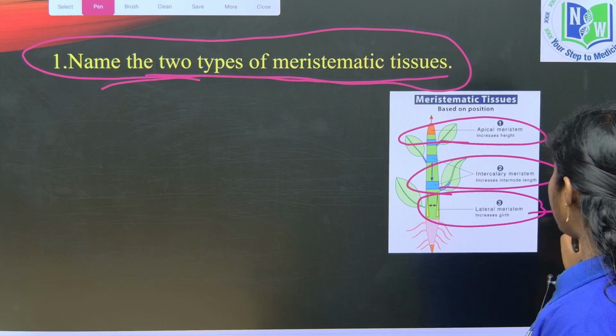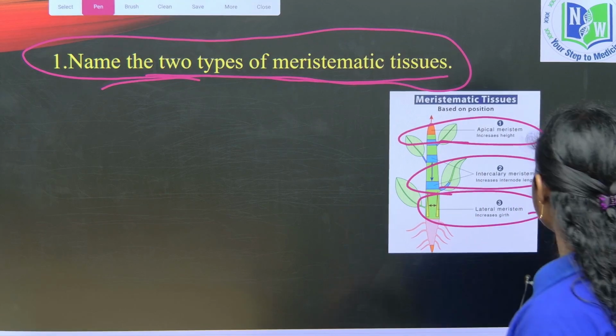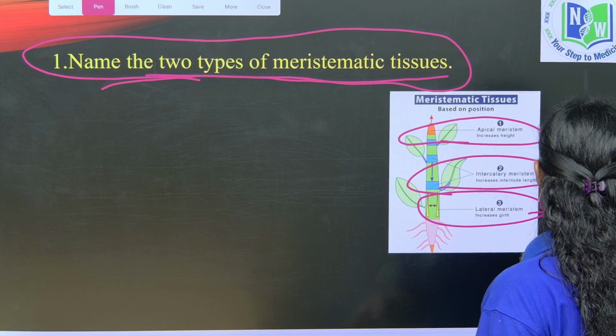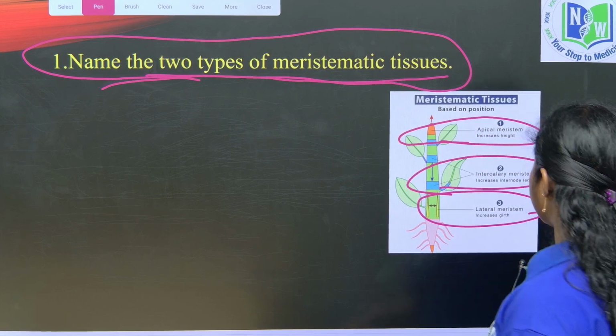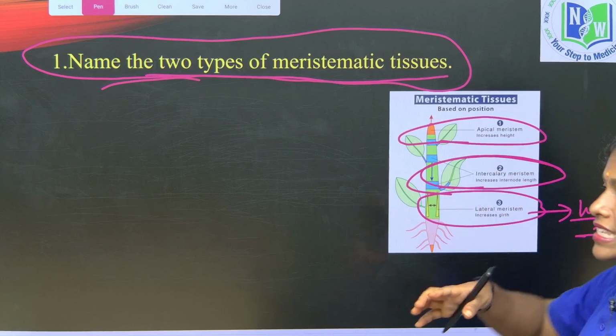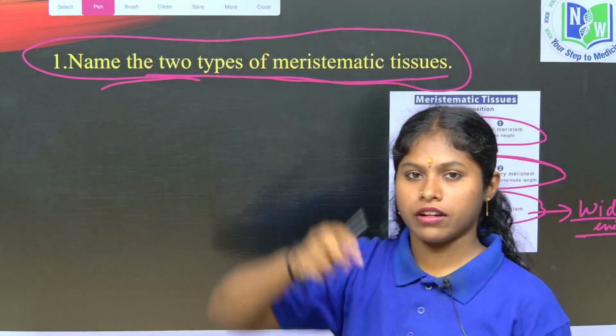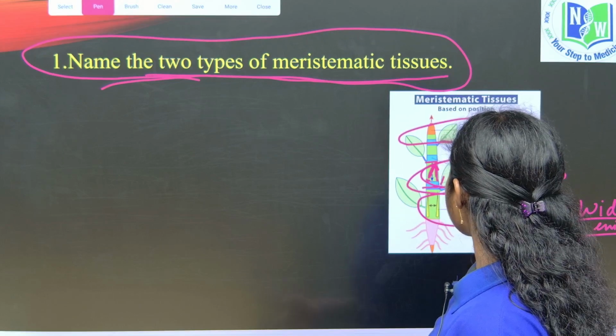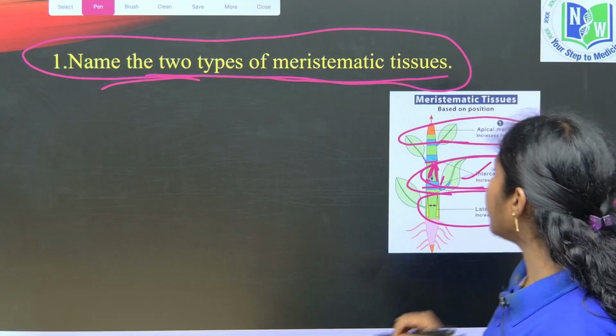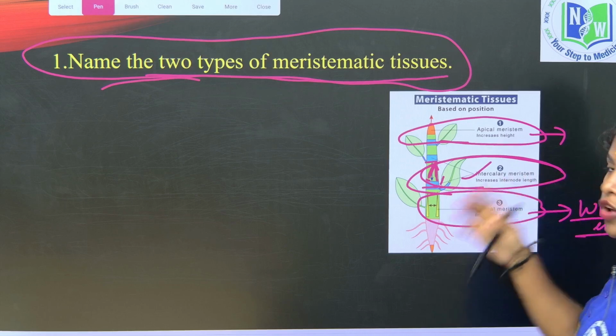The lateral meristem is involved in the widening of the plant, nothing but the girth of the plant, right? The intercalary meristem increases the elongation from node to internode, right? Here it is a node, here it is a node, and the elongation between them is increased by the intercalary meristem. What is the function of the apical meristem?